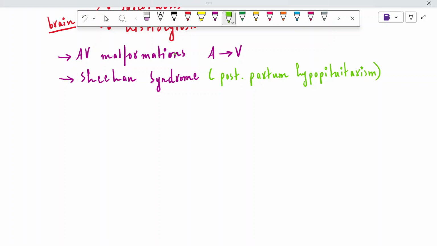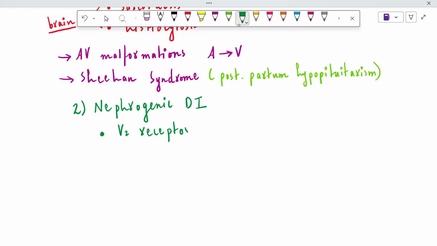These are included in the etiological part of central diabetes insipidus. The second is the nephrogenic type of diabetes insipidus. In the nephrogenic type, it's very important to understand that the V2 receptors in the nephrons are those receptors on which antidiuretic hormone acts. These V2 receptors in the nephron become resistant to antidiuretic hormone.